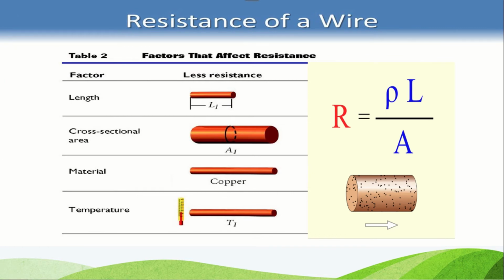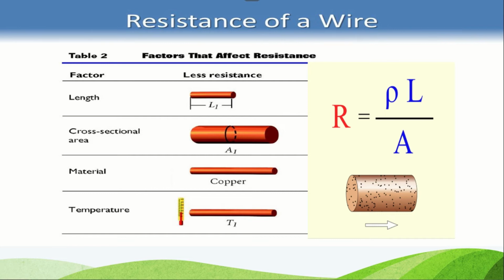Next, I will just recap the whole thing about the factors, because it is one of the most important questions which will be appearing in the board exam. What are the factors influencing the resistance? First is length, the length of the wire. The greater the length of the wire, the more will be its resistance. This is because the number of collisions of atoms is more in a long wire than in a short wire. Okay, first one is finished.